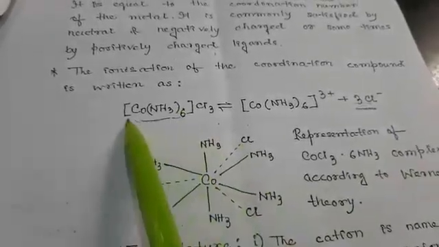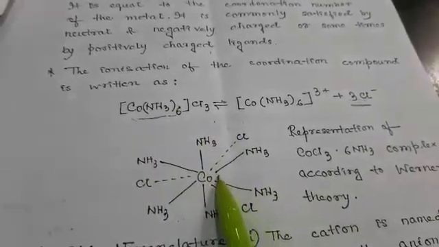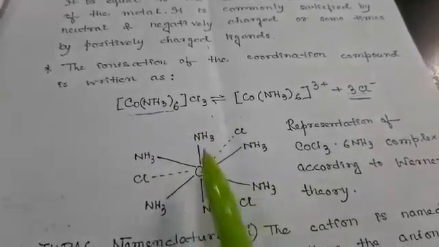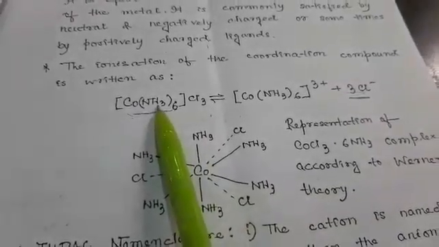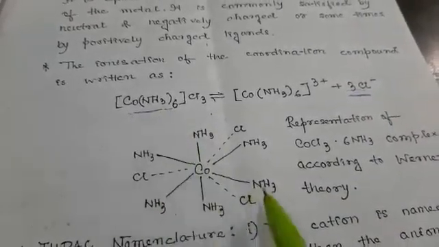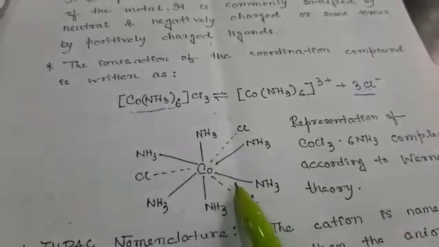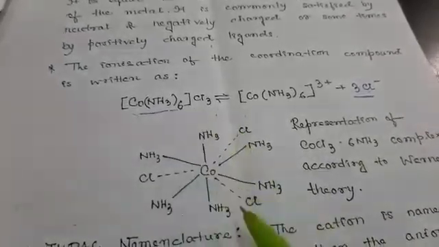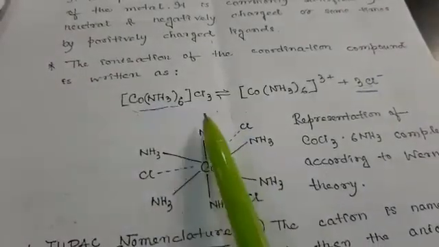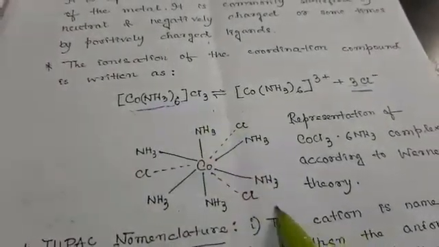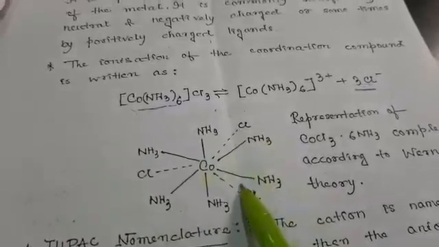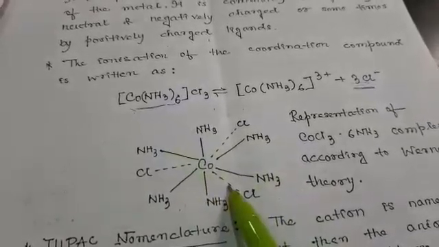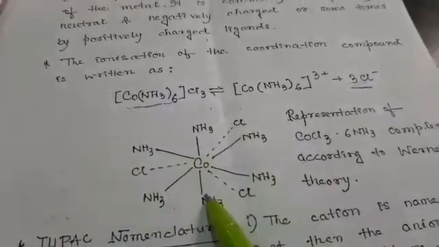The central atom is cobalt, and ammonia ligands are directly attached to the central atom, which is shown by the solid lines. After that, the chloride ions are shown by the dotted lines. Here there are 6 ammonia, so 6 are attached to the central cobalt atom, and chlorides are attached with the dotted lines.